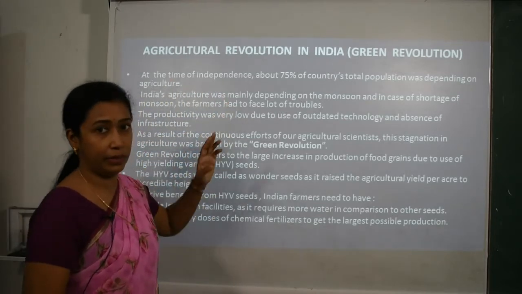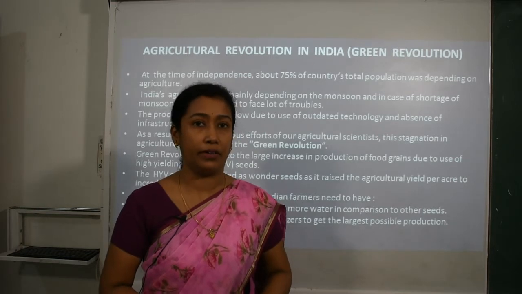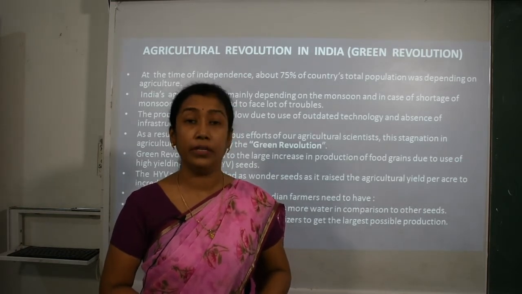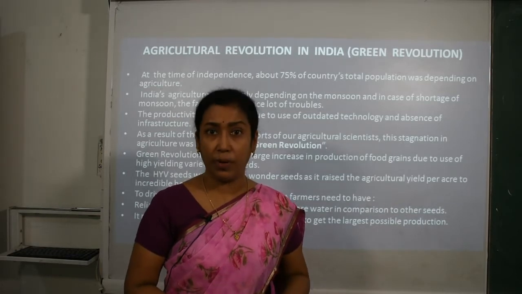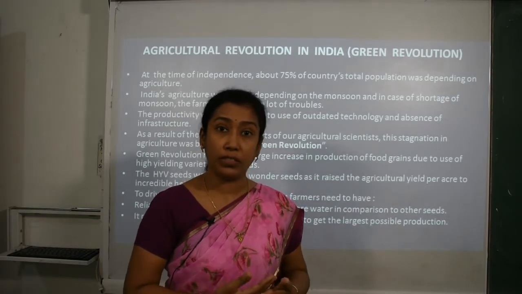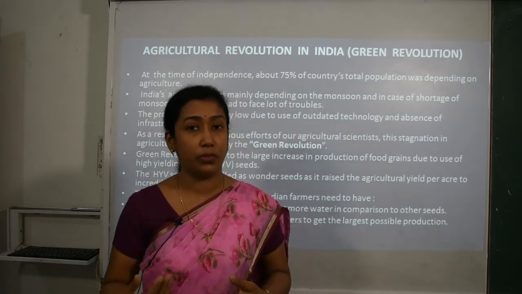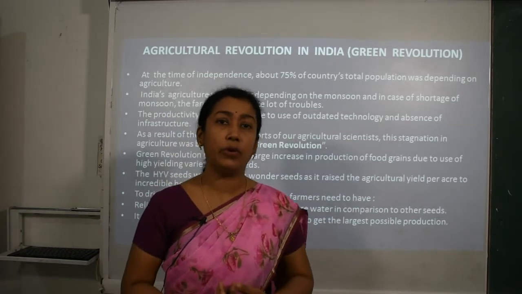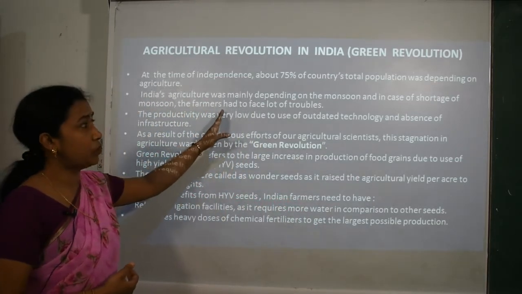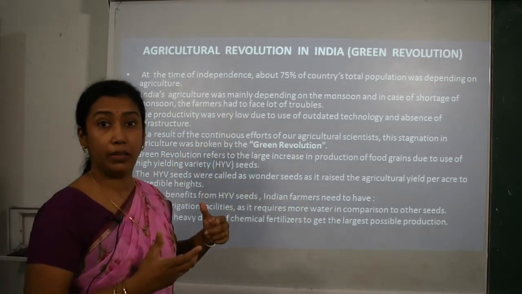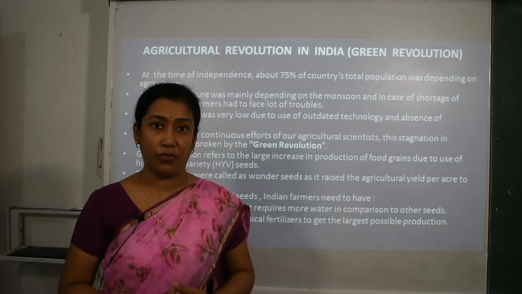At the time of independence, we can see that nearly 75% of the country's total population was depending only on agriculture. But there were certain drawbacks also. The farmers did not have any knowledge about the use of fertilizers, manures and so on, and outdated technology was used during that time in agriculture. India's agriculture was mainly depending on the monsoon, that is the amount of rainfall.